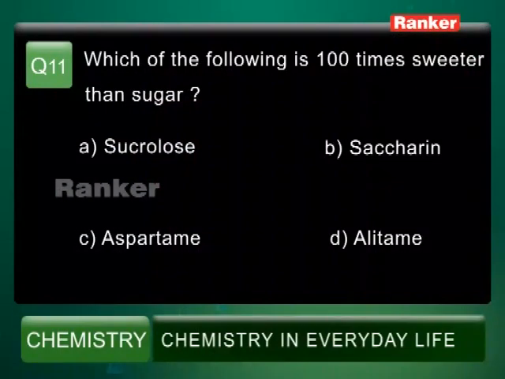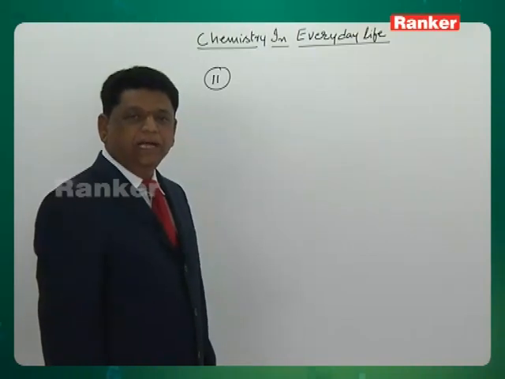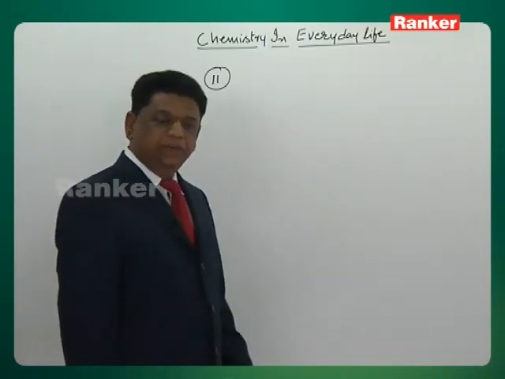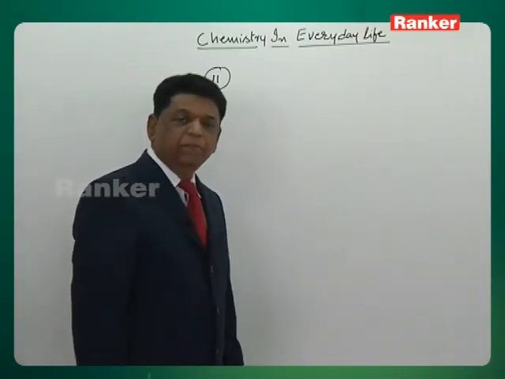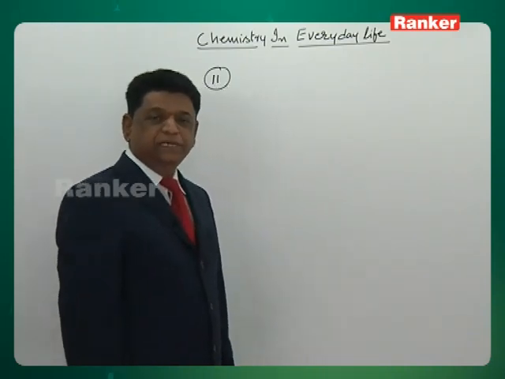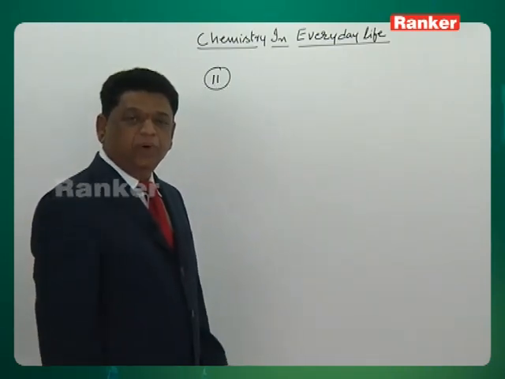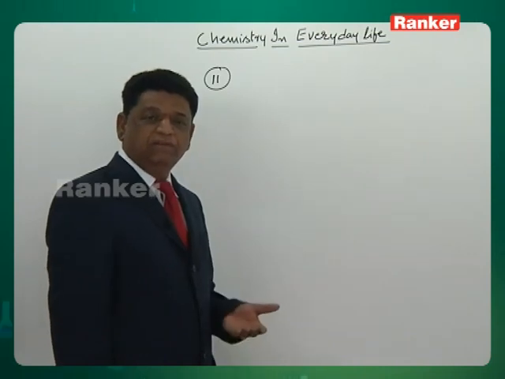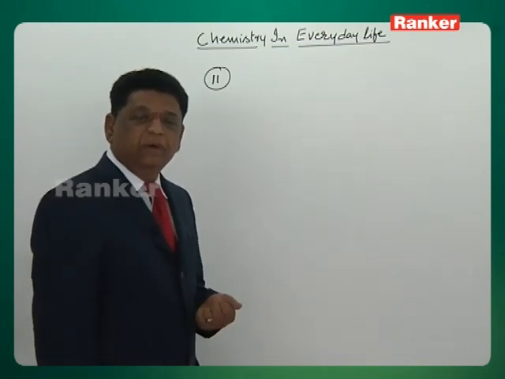Which of the following is 100 times sweeter than sucrose? Option A is sucrose, option B is saccharin, option C is aspartame, option D is allitame. All these are artificial sweetening agents, and they are used in diabetic patients, especially because when you take more and more carbohydrates, glucose levels go on increasing where there is no control.